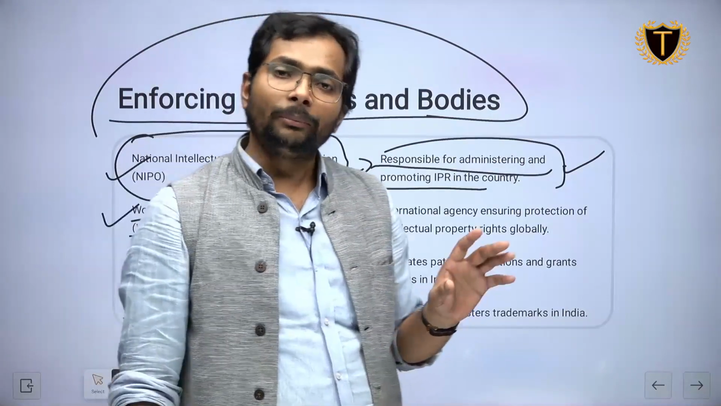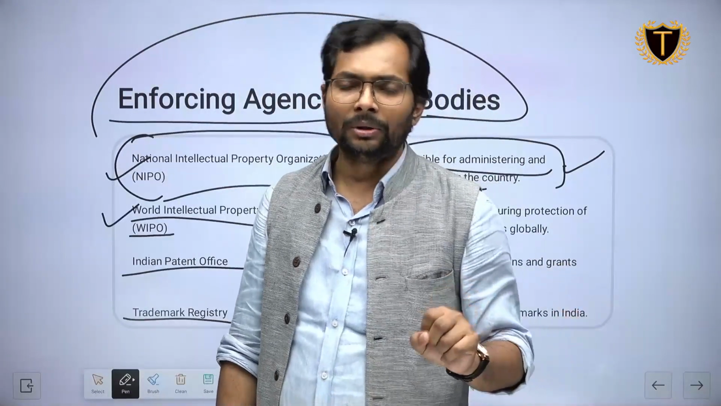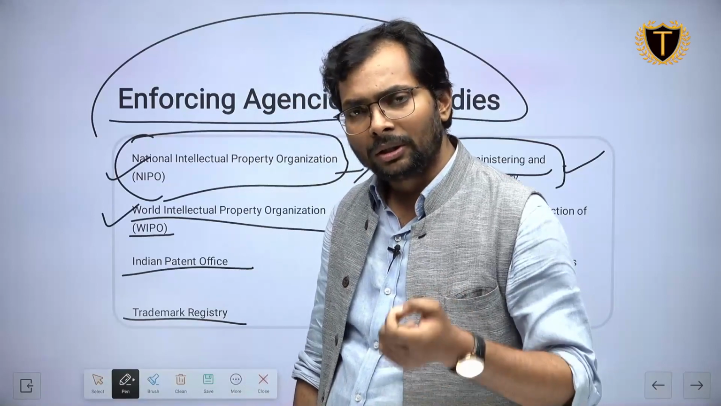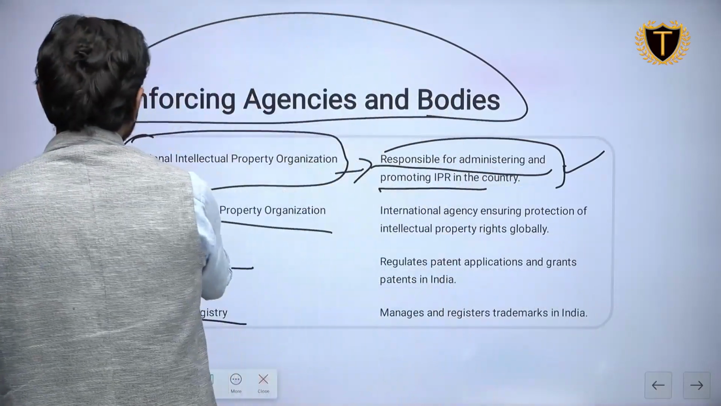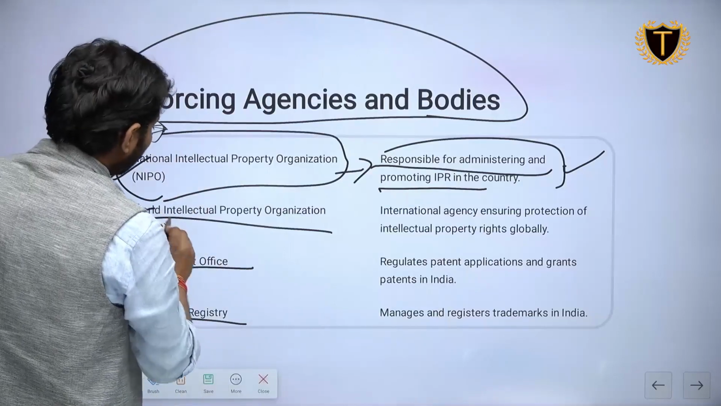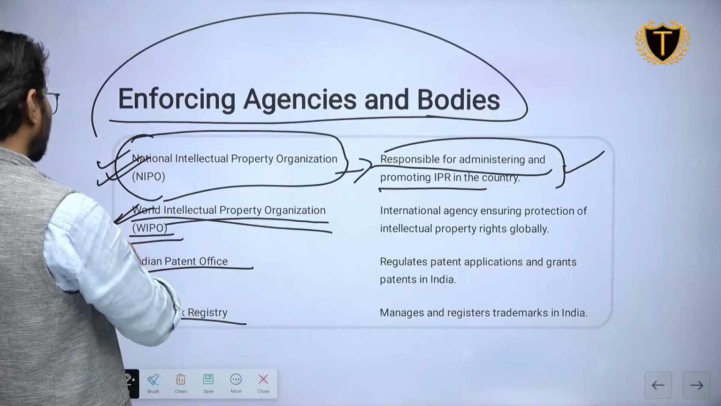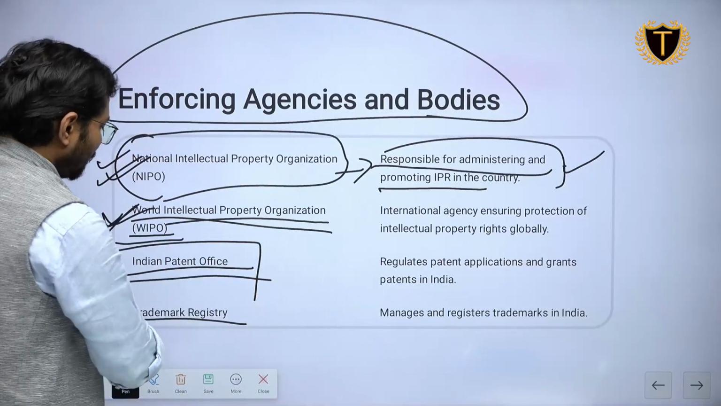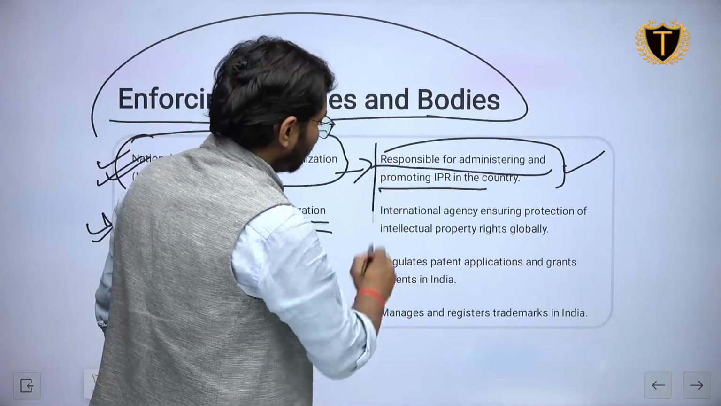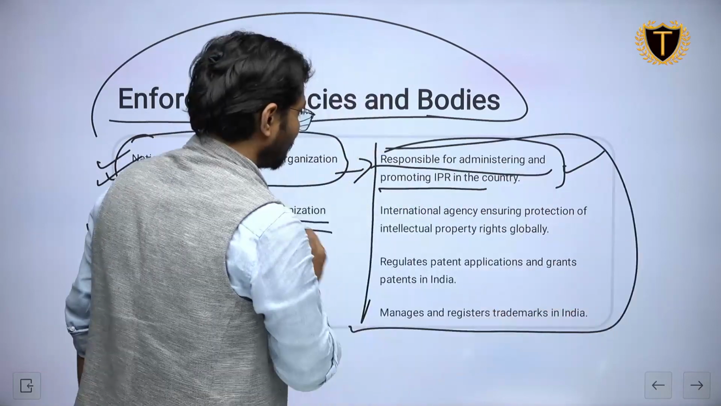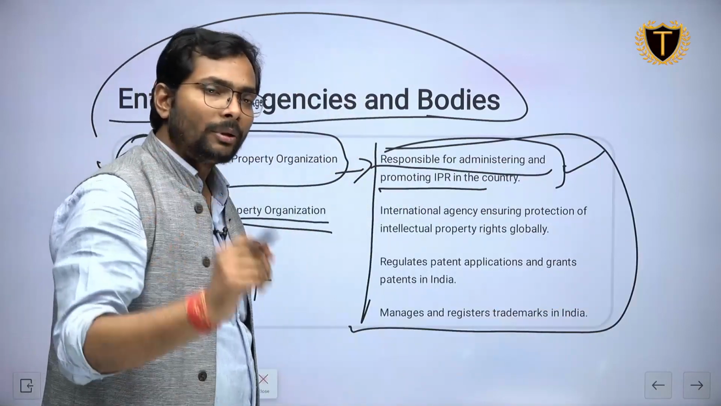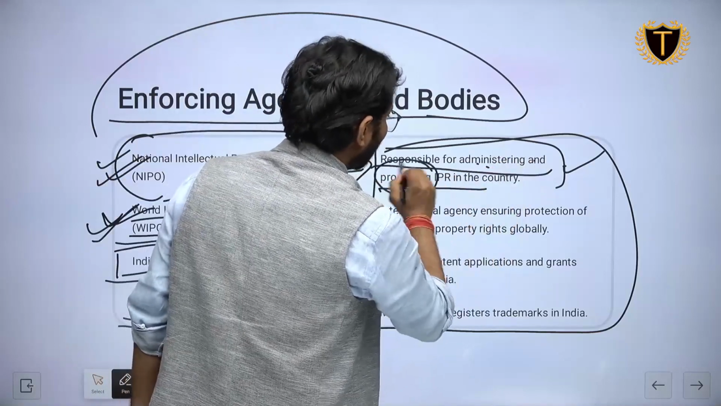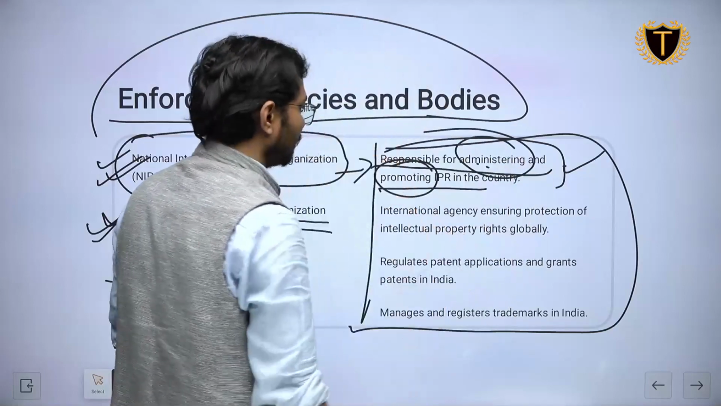In the beginning of the sessions, I told you that intellectual property rights is a very important topic, not only for countries but for individuals also. Therefore, we have different bodies. This is the World Intellectual Property Organization, which works on behalf of world intellectual property rights. We have the Indian Patent Office and the Trademark Registry, and these are the responsibilities of these agencies. Now, what do you need to remember in this session? Responsible for what? Administering and promoting IPR. These are the two keywords you need to remember.